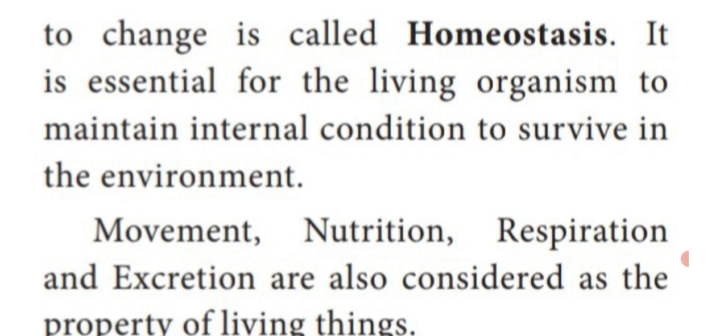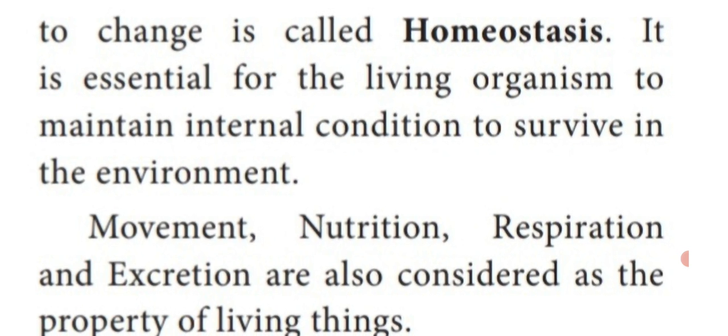Depending upon the external factor, we maintain our steady state by the property of self-regulation. That is said to be homeostasis. This homeostasis is very much essential for the living organism to maintain the internal condition and also to survive or exist in the particular environment.